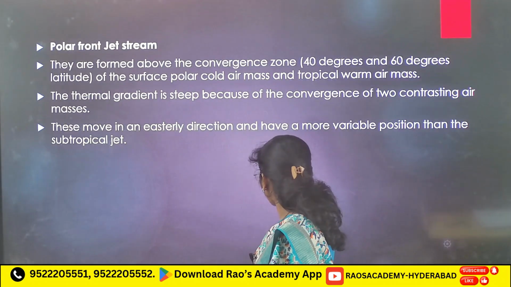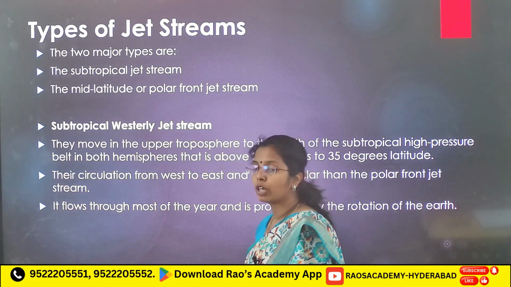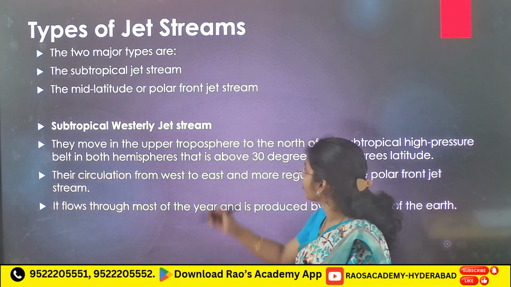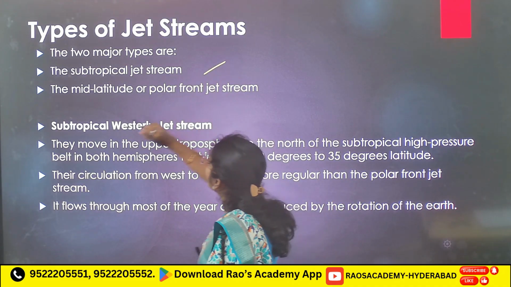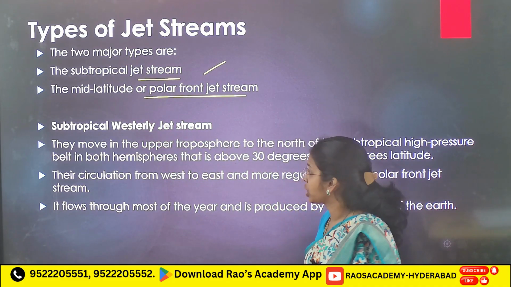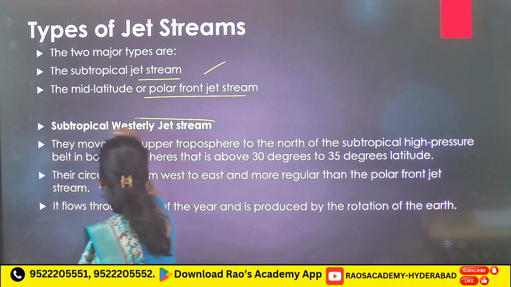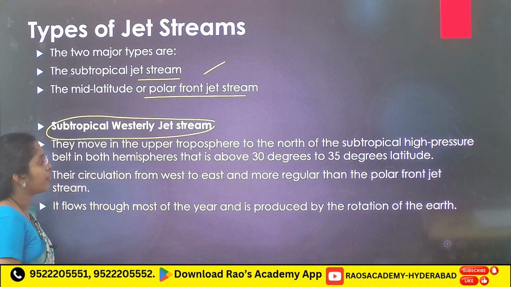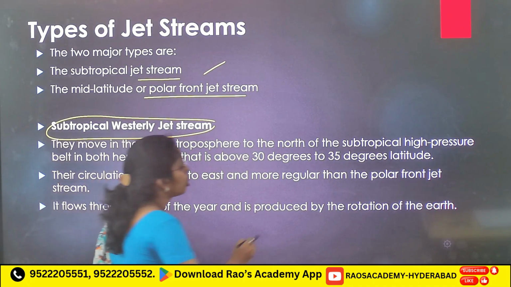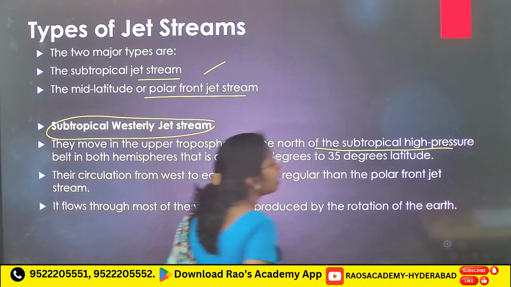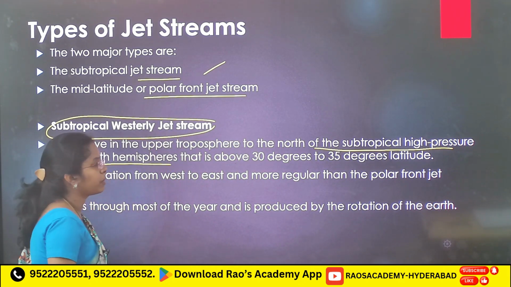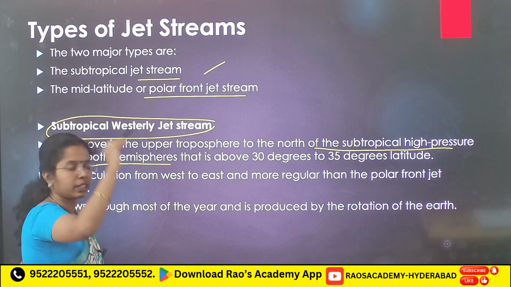Now, types of jet streams. We have two types of jet streams, permanent and temporary. Under permanent jet streams, we have two major types, subtropical jet streams and mid-latitude or polar front jet streams. First, subtropical westerly jet streams. They move in the upper troposphere to the north of the subtropical high pressure belt in both hemispheres. It is above 30 to 35 degrees.